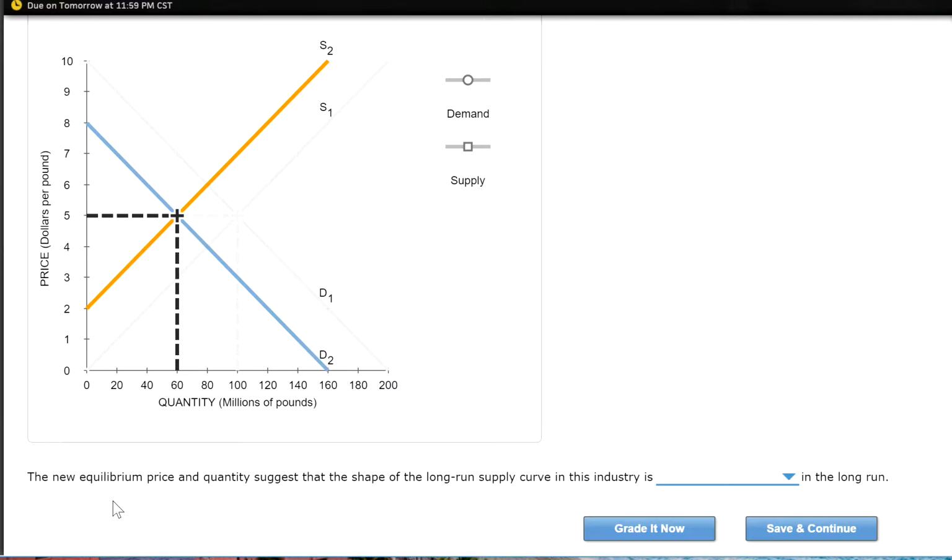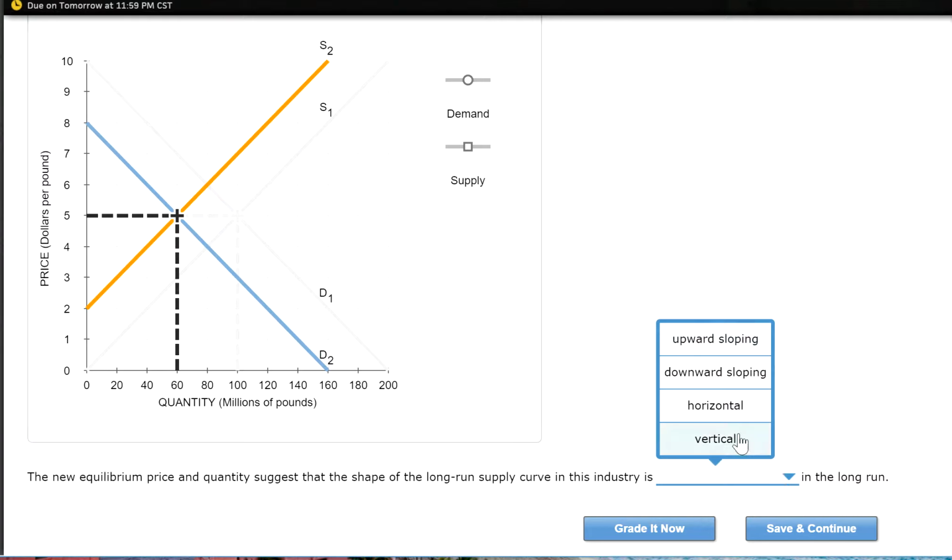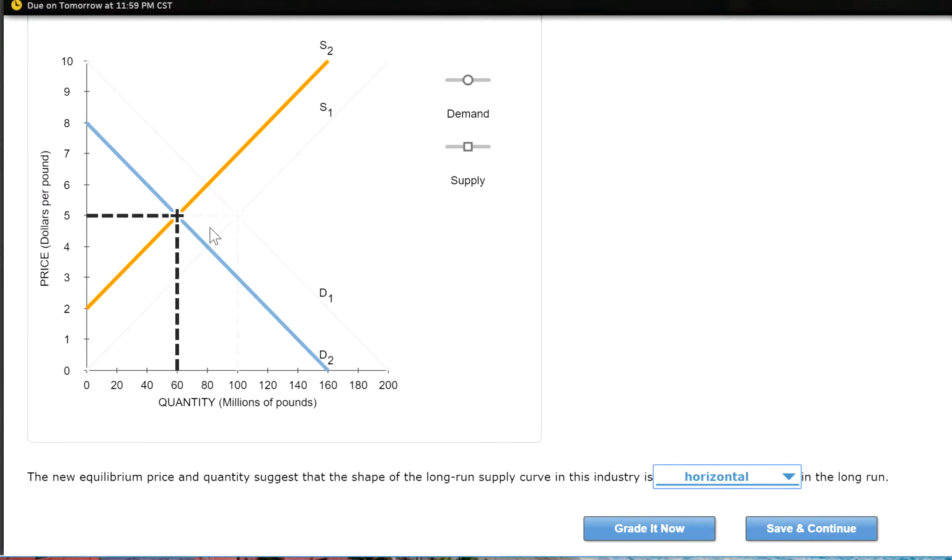Okay. So the new equilibrium price and quantity suggest that the shape of the long run supply curve in the industry should be horizontal, because you go from this point to this point. Therefore, it's horizontal in the long run.